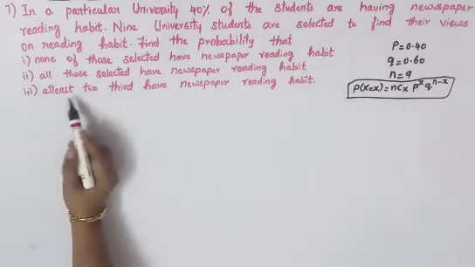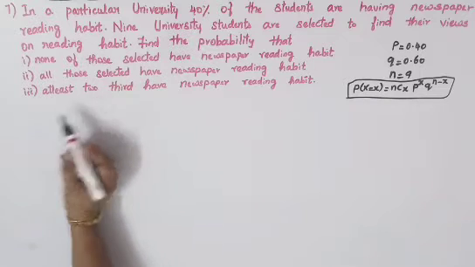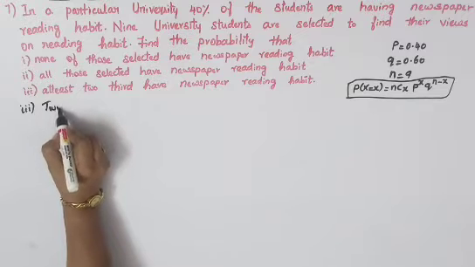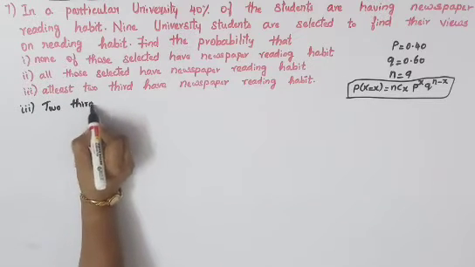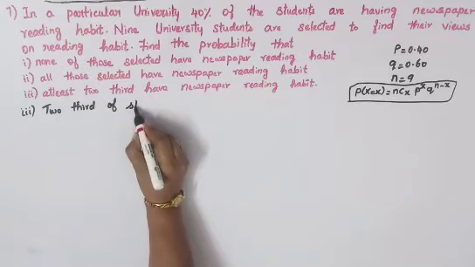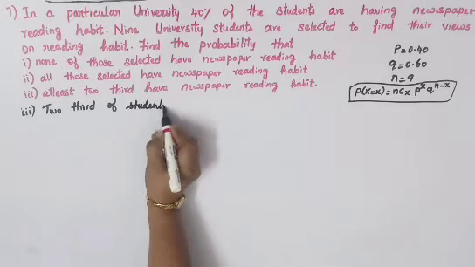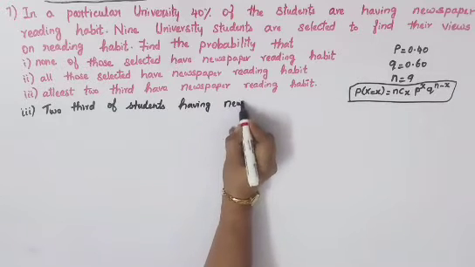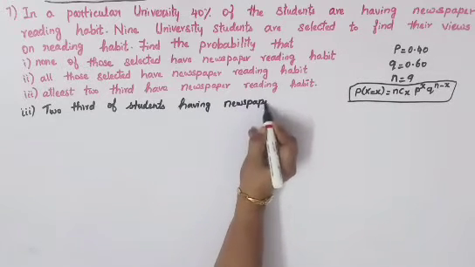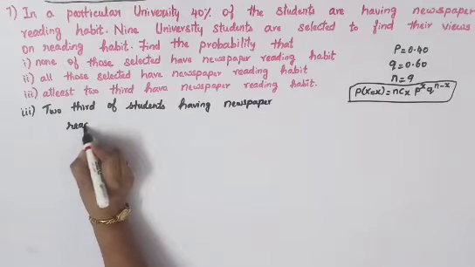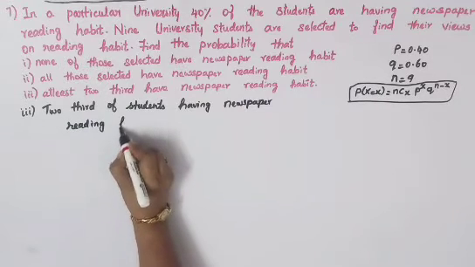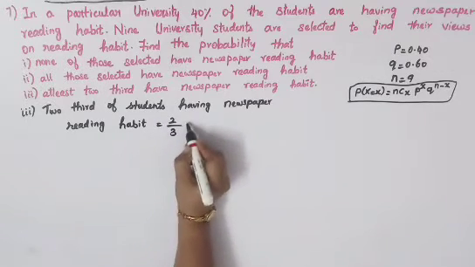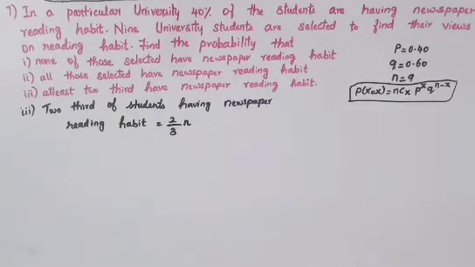Third subdivision is at least 2/3 have newspaper reading habit. So first we'll have to find what is the ratio for 2/3. So your third subdivision, they have given you 2/3 of students having newspaper reading habit is equal to 2/3 of n. The n universities are given, that is 9 universities.